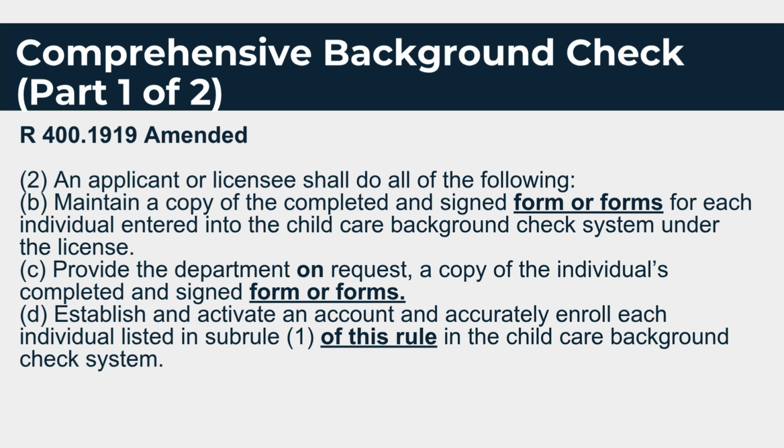Comprehensive Background Check, Part 1 of 2. R 400.1919 amended. 2. An applicant or licensee shall do all of the following. B. Maintain a copy of the completed and signed form or forms for each individual entered into the Child Care Background Check System under the license. C. Provide the department on request a copy of the individual's completed and signed form or forms. D. Establish and activate an account and accurately enroll each individual listed in Subrule 1 of this rule in the Child Care Background Check System.